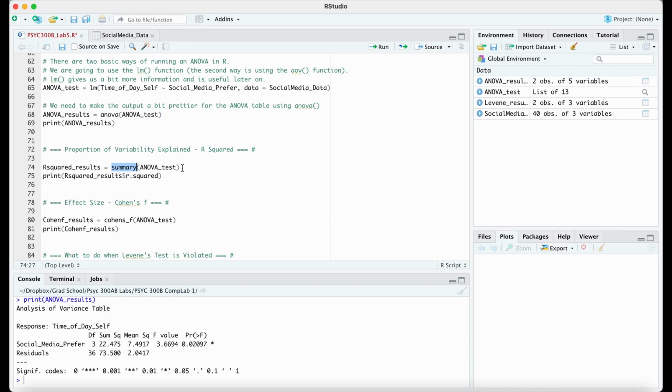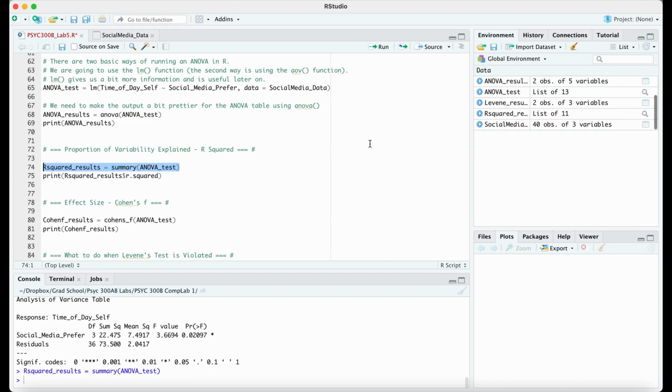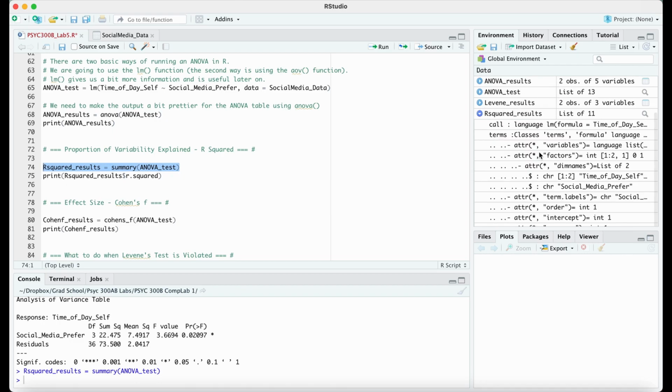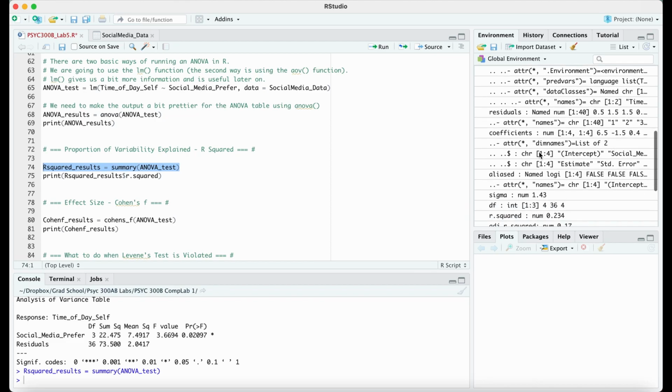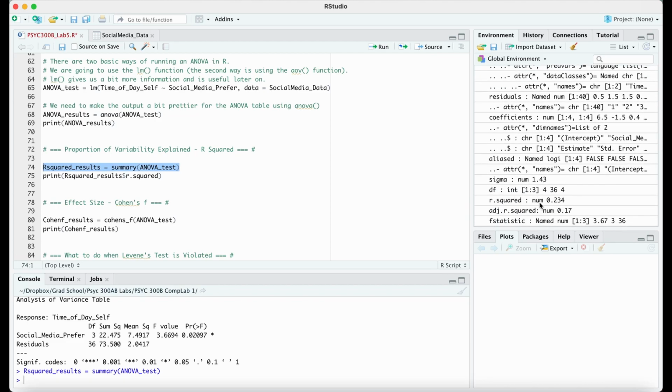It gives us more information, but we're going to assign this to a new variable called R² results, because it's going to give us a list of information, but we're only interested in one part of that list, which is the R². So if I run that, we get R² results as a new variable here. And if we pop it open, it again looks pretty messy, but oh, there's our R².